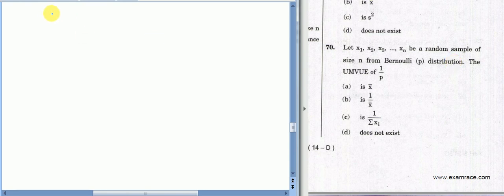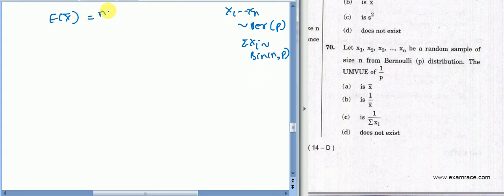First of all, if X1, X2, ..., Xn are n Bernoulli(P) variates, then the summation of Xi is a Binomial(n, P) variate. So the expected value of X bar will be nP upon n, that is P. So it is an unbiased estimator of P, not of 1 upon P. So X bar cannot be the UMVUE.